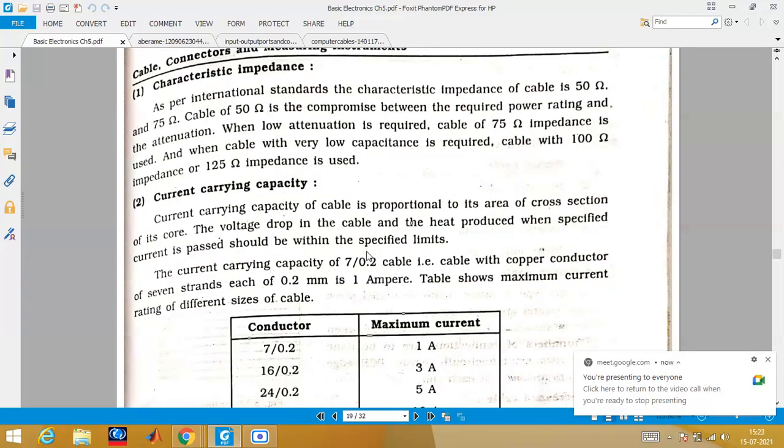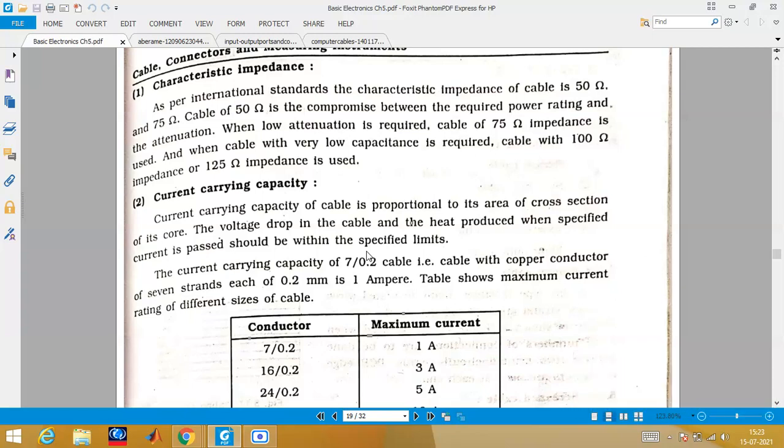Next, as I told you, the characteristic impedance should not mismatch. It should try to match the international standard. And this is also very important for you: the values 50 ohm and 75 ohm are the international standards to be maintained. A cable of 50 ohm is a compromise between the required power rating and the attenuation. Attenuation means any sort of disturbance. When low attenuation is required, we go with 75 ohm impedance. And sometimes low capacitance is required, and you can go with 100 ohm or 125 ohm impedance. So these values are sometimes important. You should know.